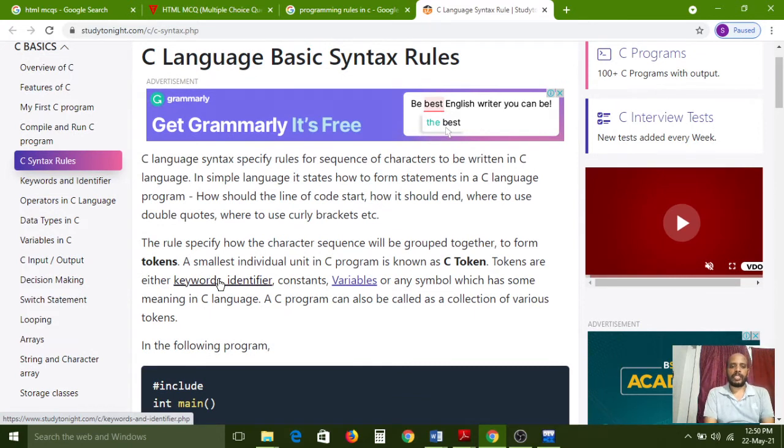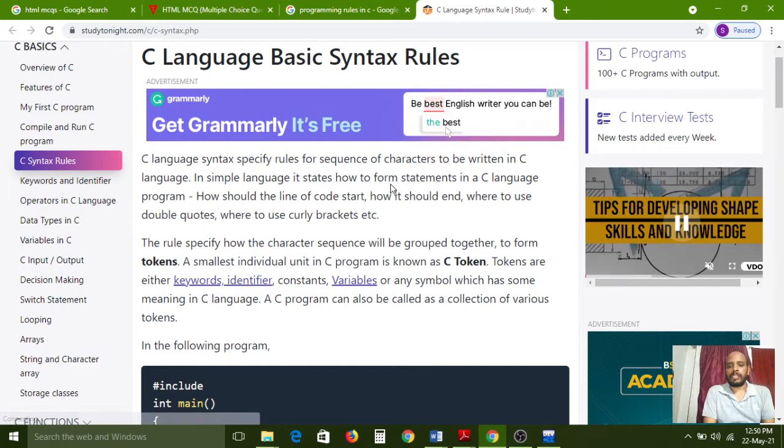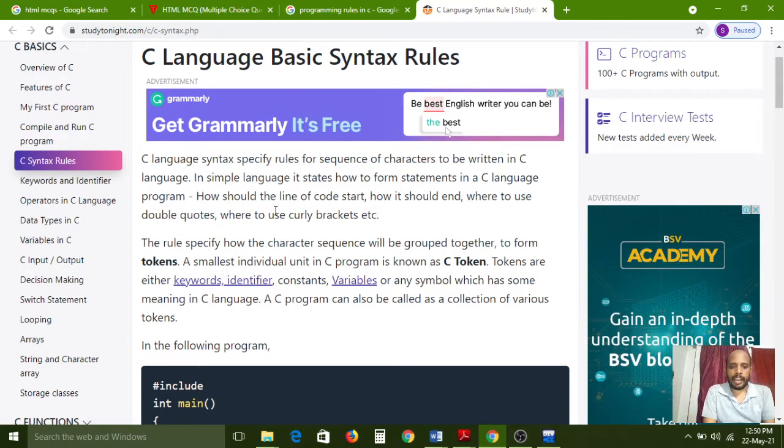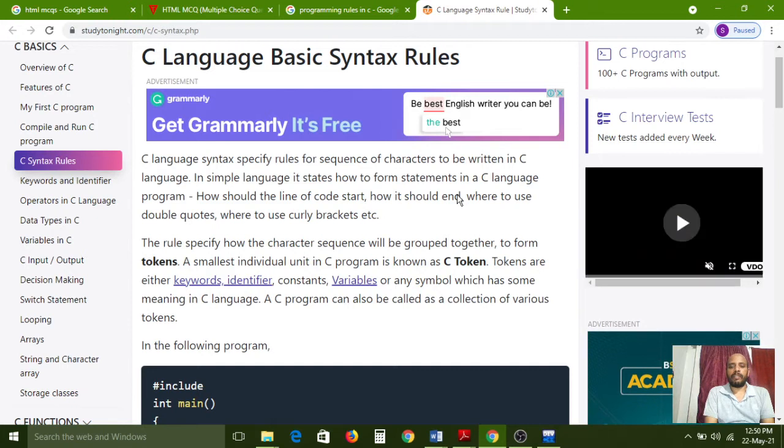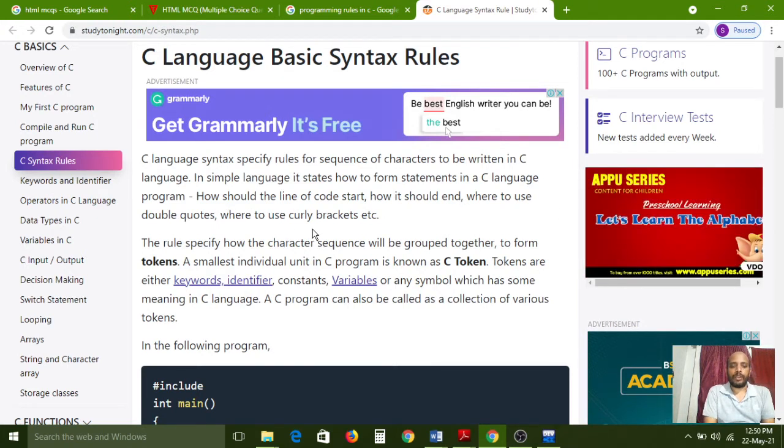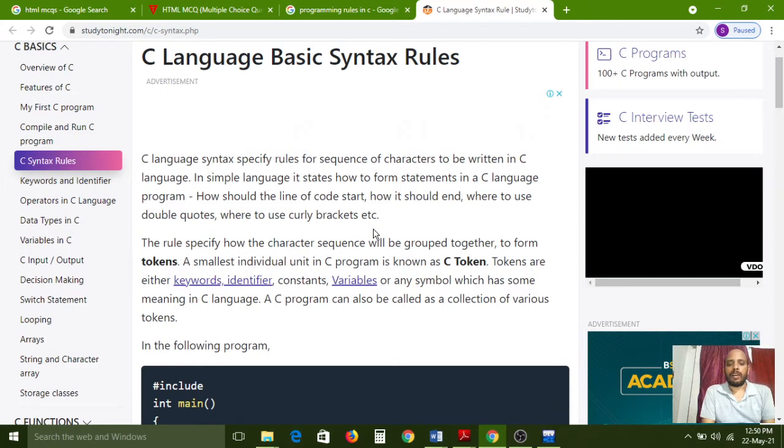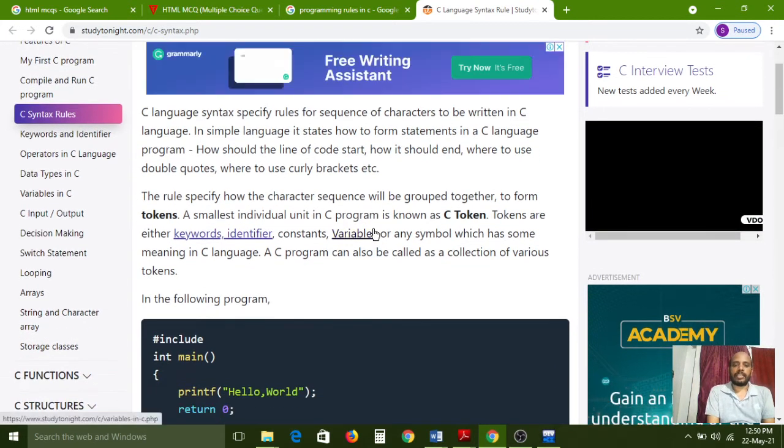C language syntax specifies rules for the sequence of characters to be written in C language. C language syntax also contains some normal English words. Understand? In simple language, it states how to form statements in a C language program: how a line of code should start and how it should end, where to use double quotes, where to use curly brackets, and all those things we have to see in this session.